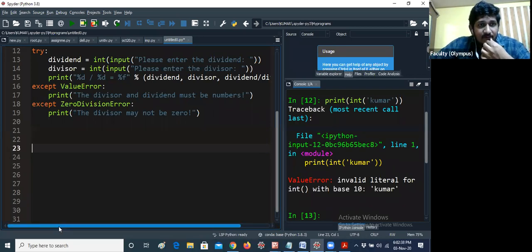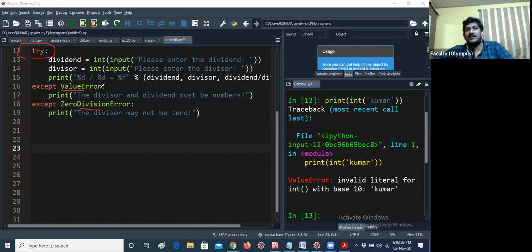So first of all, let me verify. Here I have two except blocks and only a single try. This is possible. Very important question from the interview point of view: can we declare more than one except statement with one try block? Yes, you can declare it that way, no issue. So what will happen, sir? I am defining value error and zero division error. How will it accept which error should occur first?